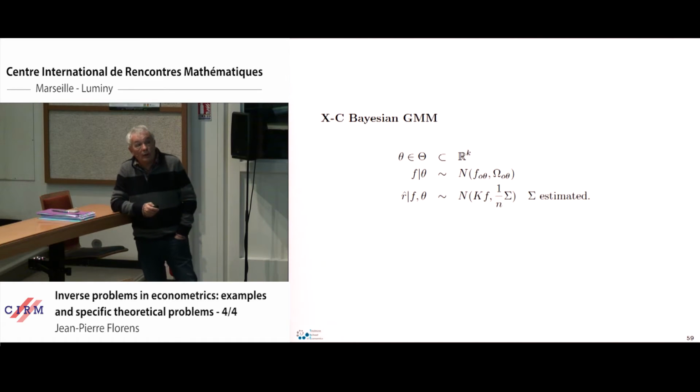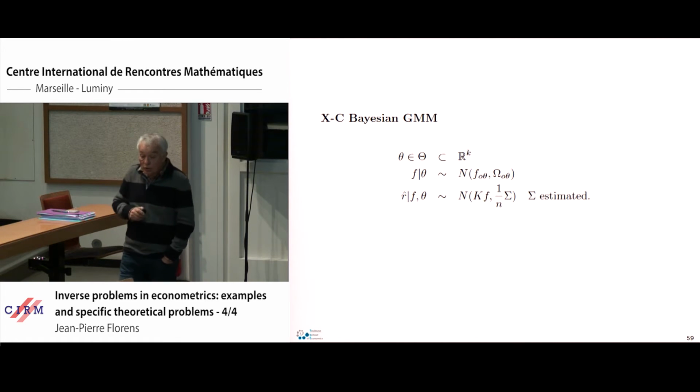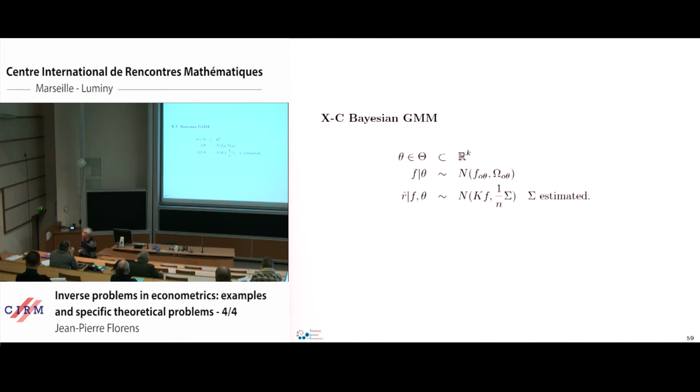So to conclude, I go back to the GMM approach, and this will be my very last slide. I go back to this problem because this is very fundamental to econometrics. So remember my problem: I have some parameter theta in a subset of R^k. I create an f, which is a Gaussian process with a mean f0(theta) and a variance omega 0(theta).